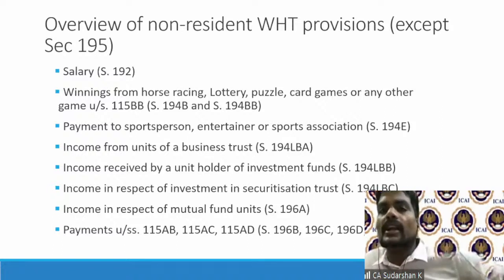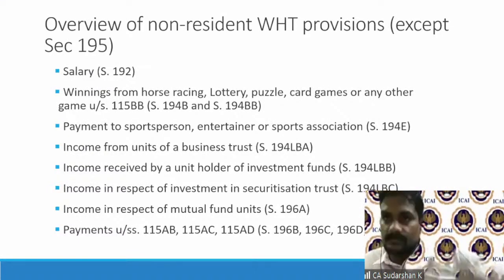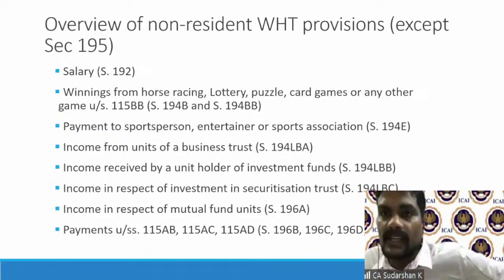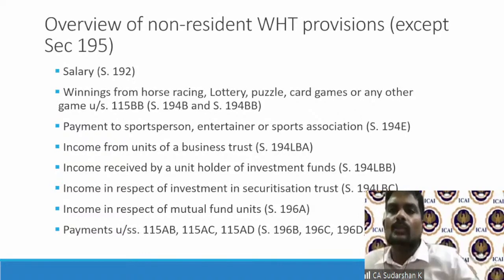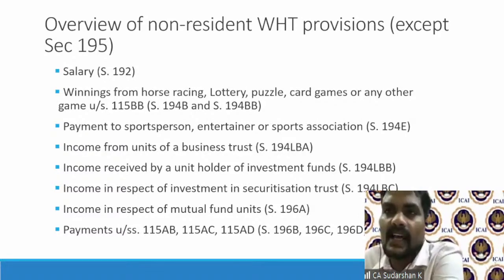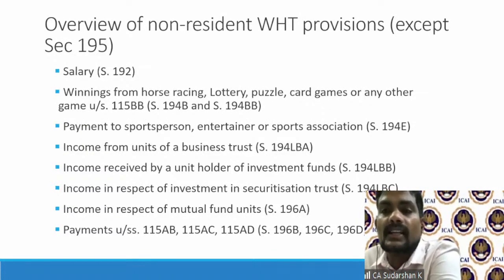Now, apart from 195, there are certain specific TDS provisions available under Chapter 17B. What are these? Salary, as you know: any salary payment to a non-resident, the 192 TDS mechanism, similar to a resident, will come in. There are other aspects like, we've already seen this, investment funds, when any income is received.